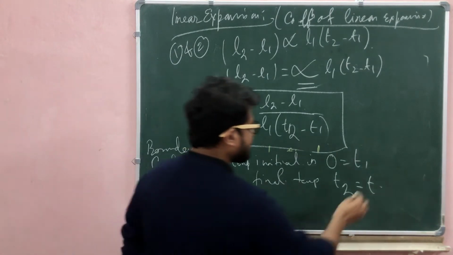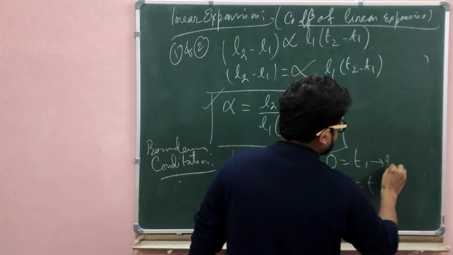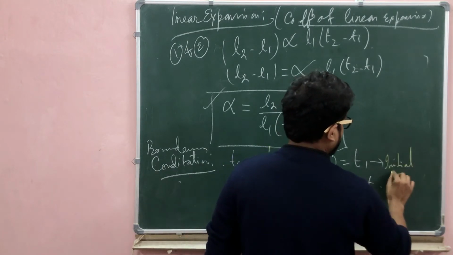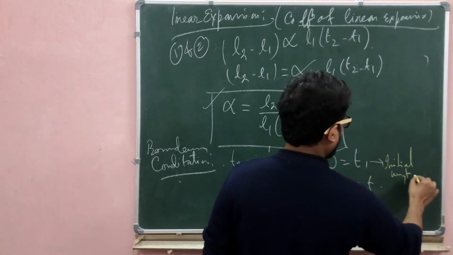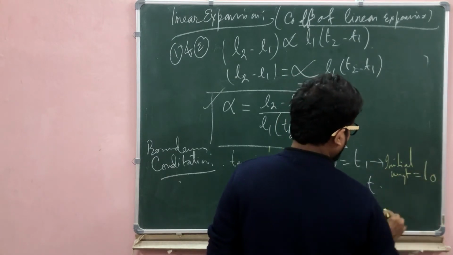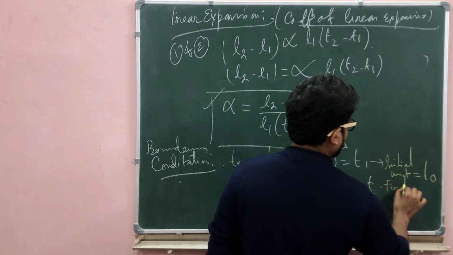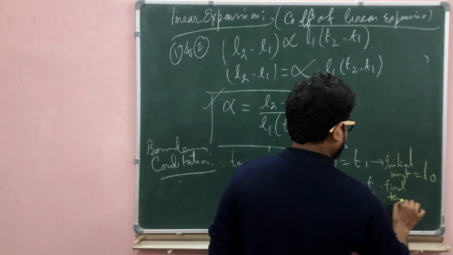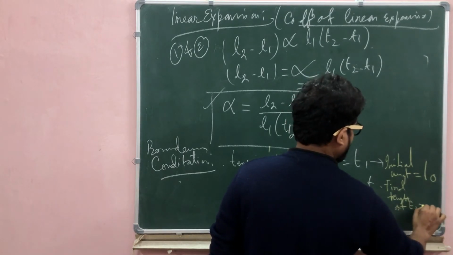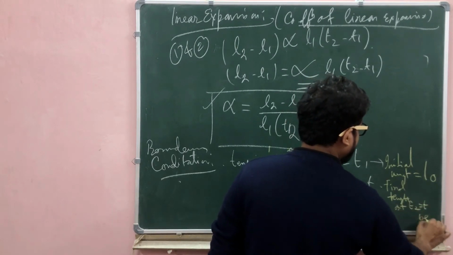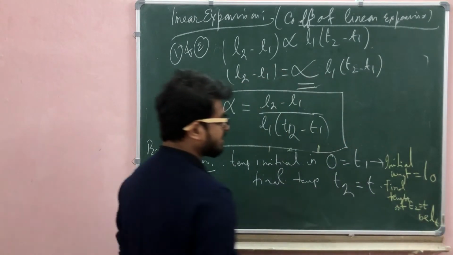The initial length at temperature T1 is L0, and the final length at T2, that is T, be L of T, okay.